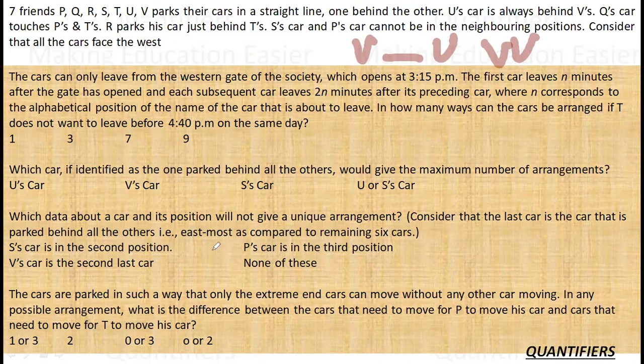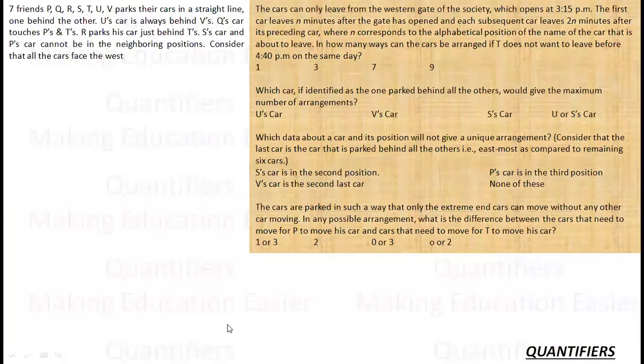So Q's car touches P and T. So P, Q, T and T, Q, P are two arrangements. And S's car and P's car cannot be in neighboring positions. So basically we have to make an arrangement, and then there are questions based on these arrangements. So let's see what arrangements are possible.